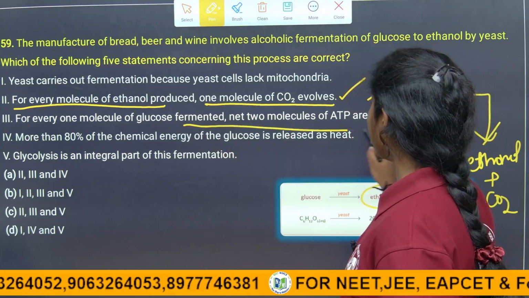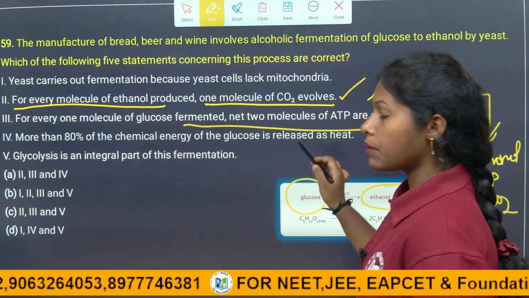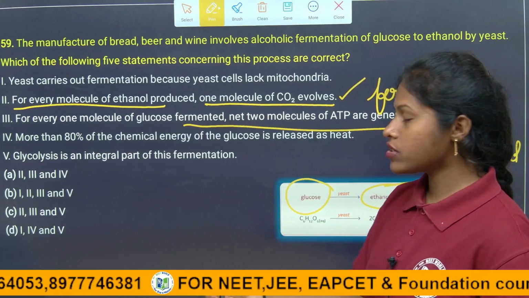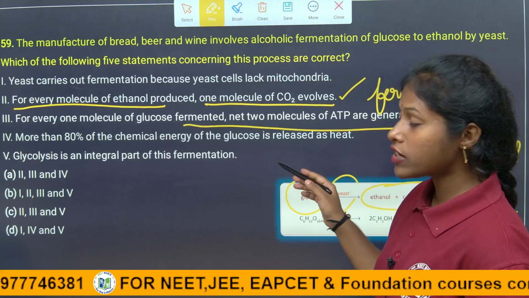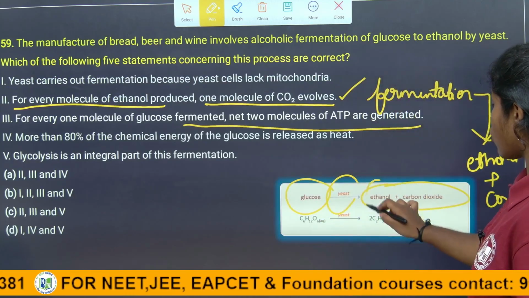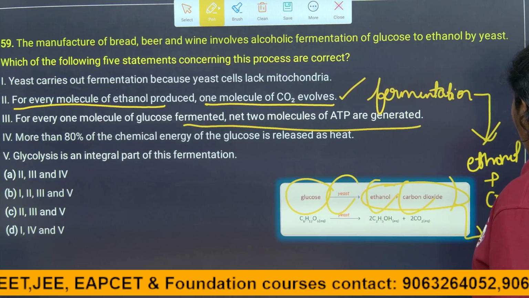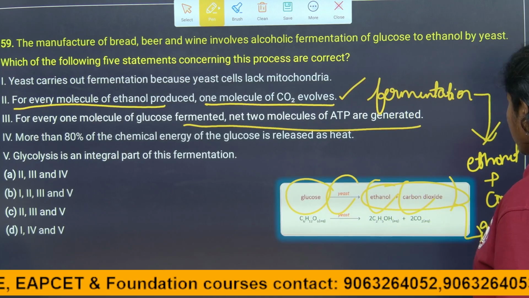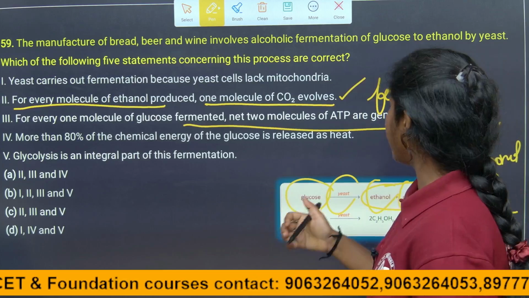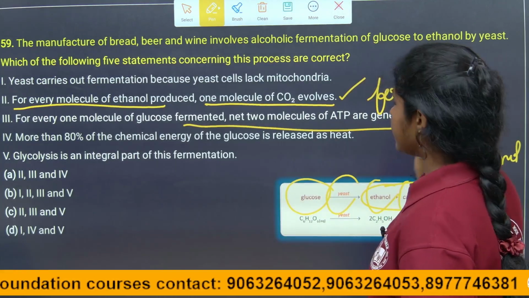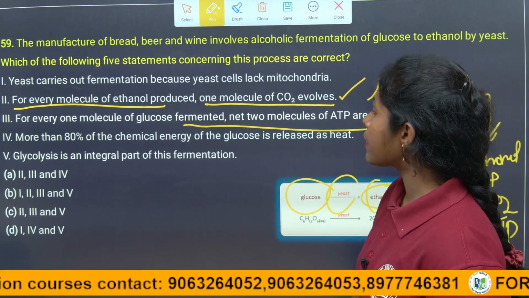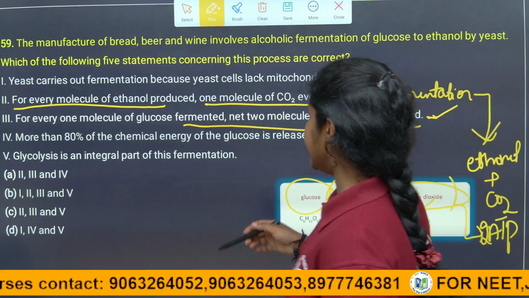Now, as I told you, children, by the breaking down of glucose in the presence of the microorganism, along with the ethanol and carbon dioxide, there is a production of ATP also. How many ATPs are they generating, children? The energy currency, 2 ATP, they are generating, right? Of course, it is also a correct statement. So, more than 80% of the chemical energy of the glucose is released as heat, they are saying.